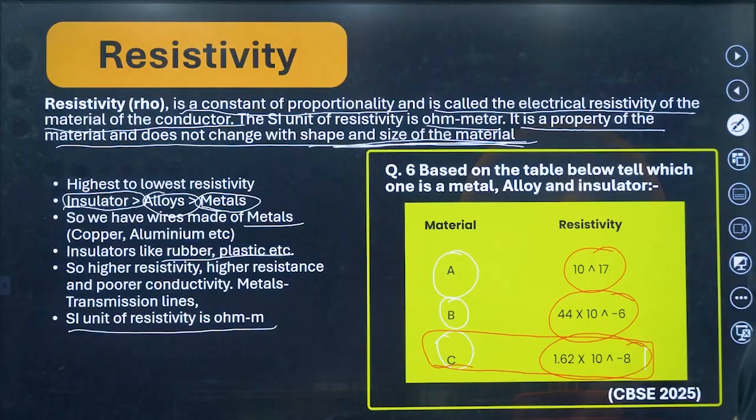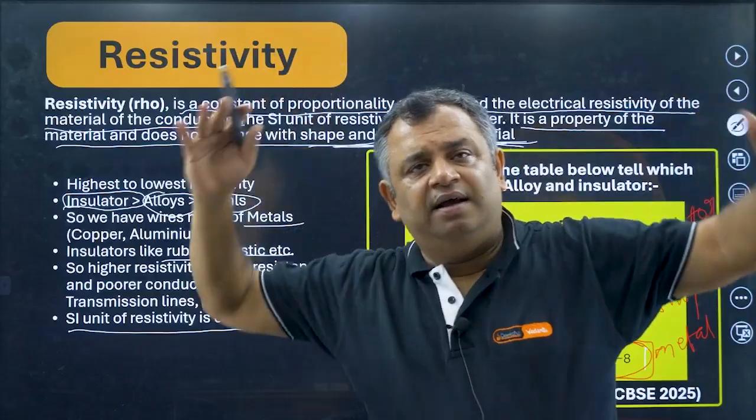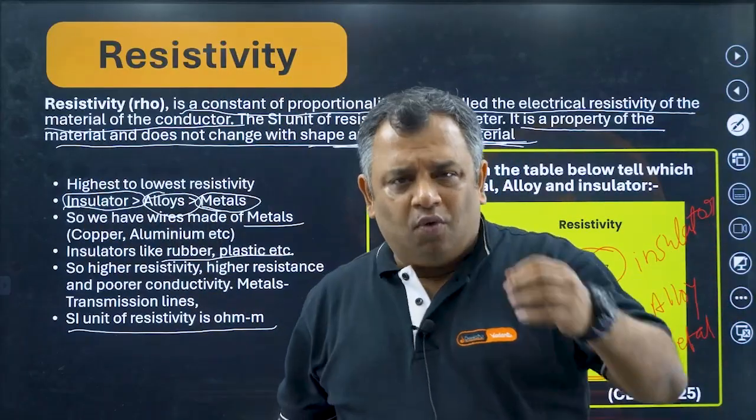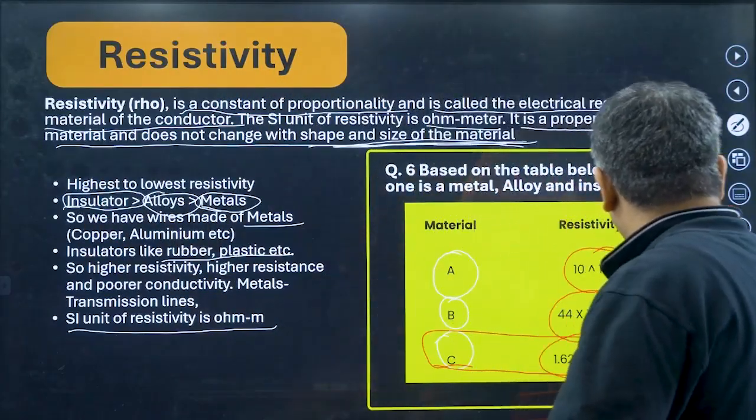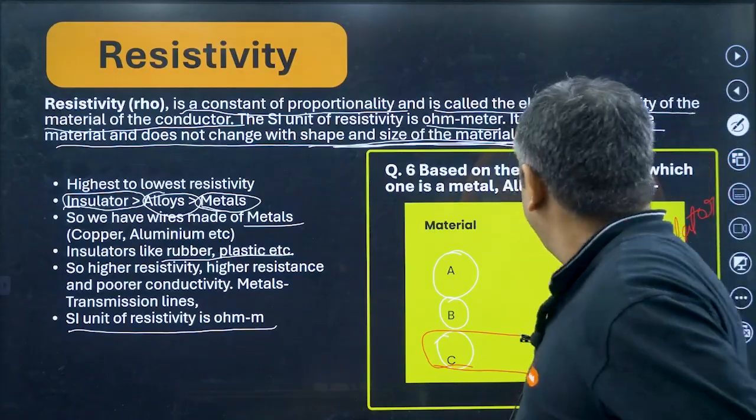So this is going to be a metal. C would be a metal, B would be an alloy, and our dear A would be an insulator. So very simple concept, that higher the resistivity, higher the resistance, was checked by CBSE in 2025. Right now it was checked.